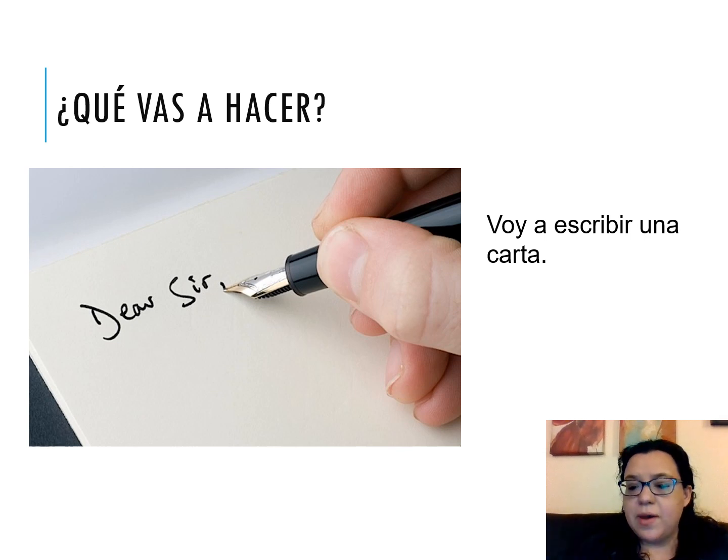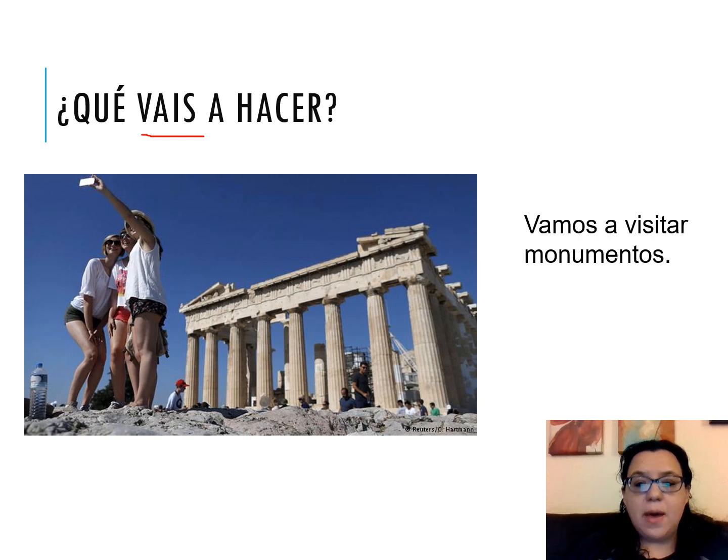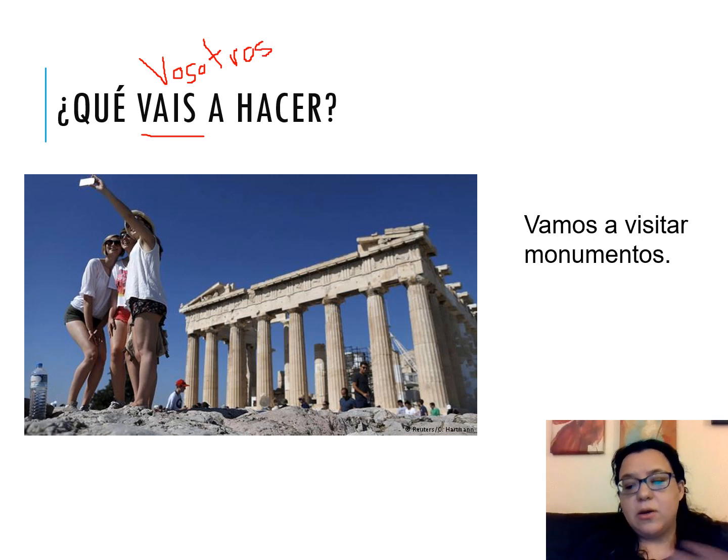Make sure you have your vocab out so that you can review all of this. ¿Qué vais a hacer? Pay attention to that conjugation. Vamos a visitar monumentos. Vais is for vosotros. Remember, vosotros significa y'all. And that's when it's used in Spain, remember? So if I'm asking, what are you all going to do? Then we will respond by saying, we are going to visit monuments.